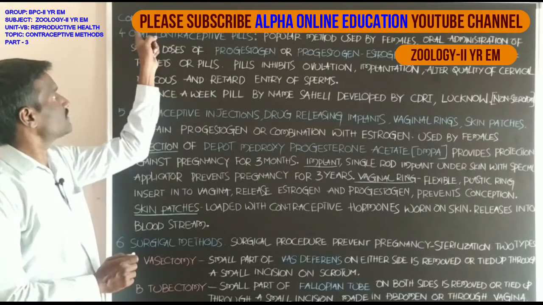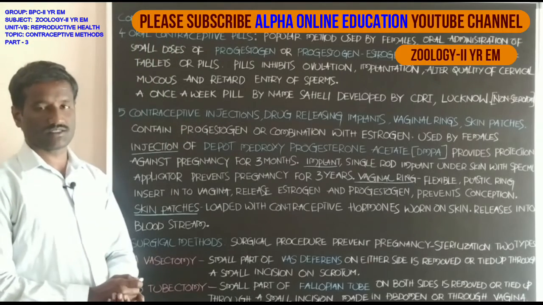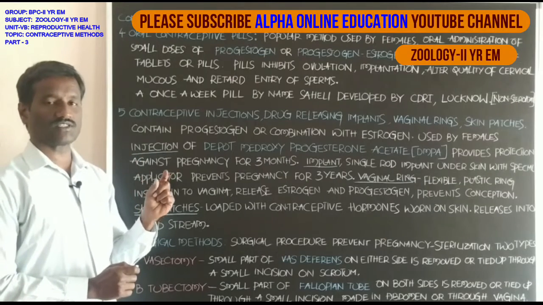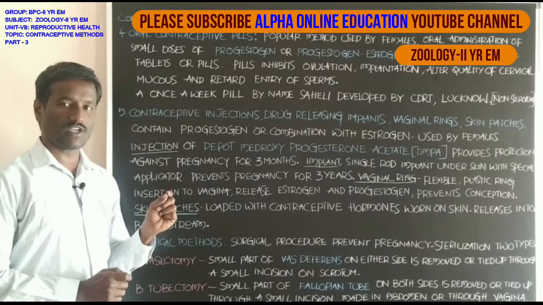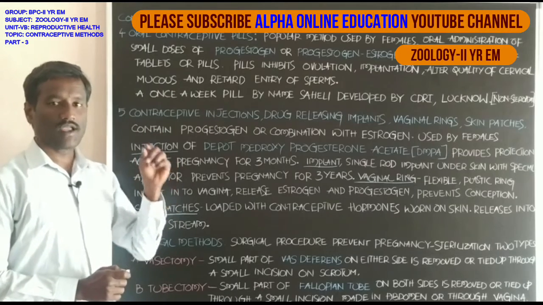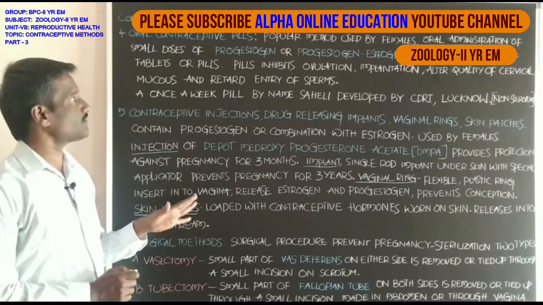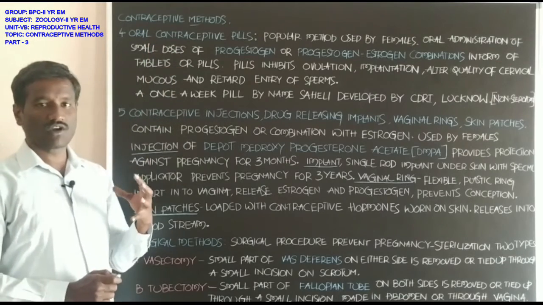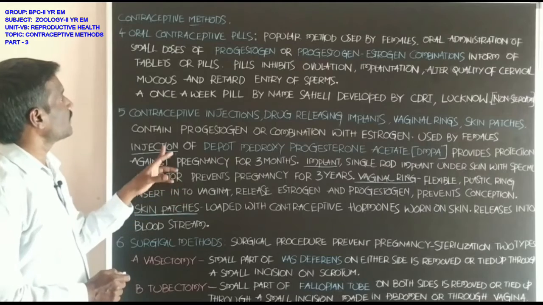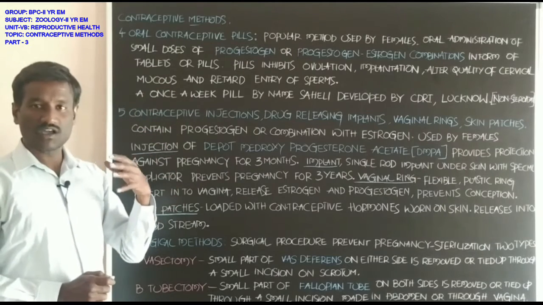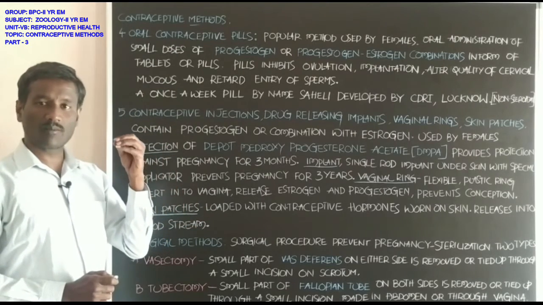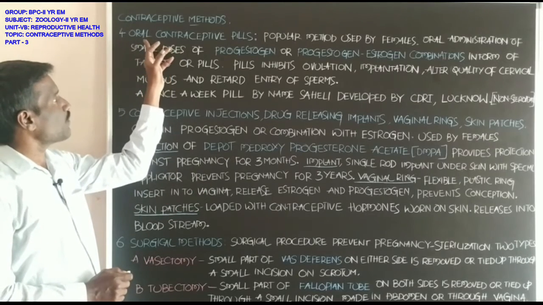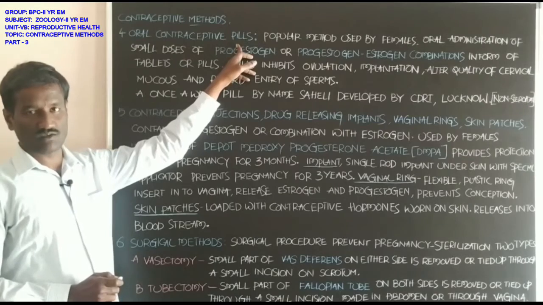Students, now discuss contraceptive methods. Already you learned about some of the contraceptive methods, such as natural methods, barrier methods and intrauterine devices. Students, in this class, some more contraceptive methods which prevent conception, which prevent pregnancy. The fourth one is oral contraceptive pills.